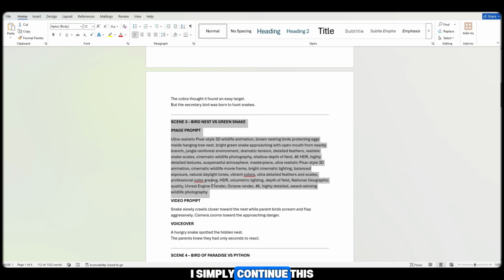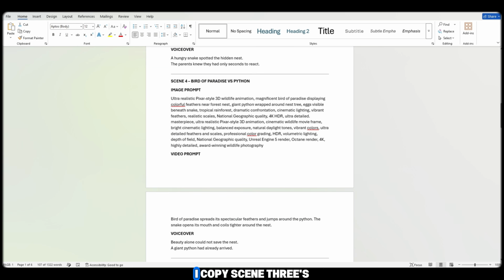Next, I simply continue this same process for every scene. I copy Scene 3's prompt and generate the image.